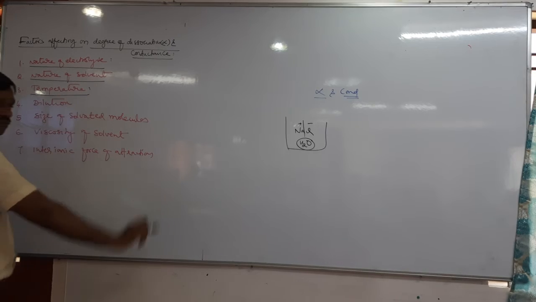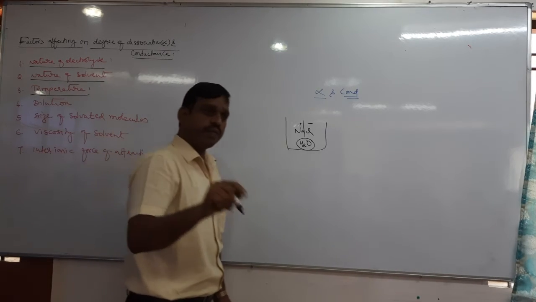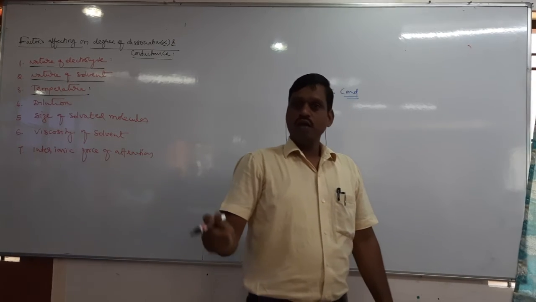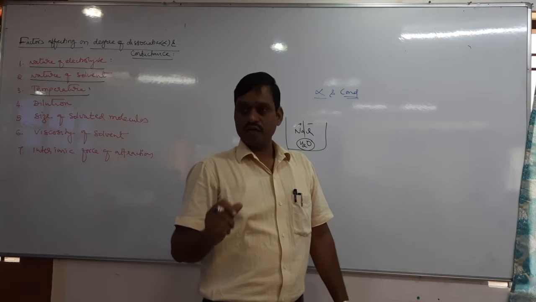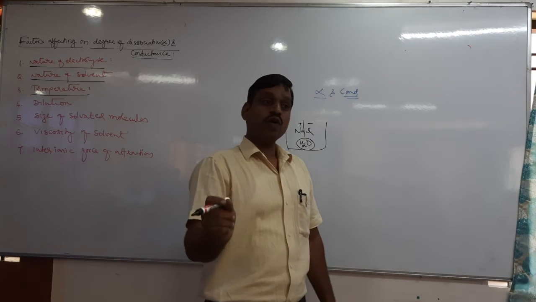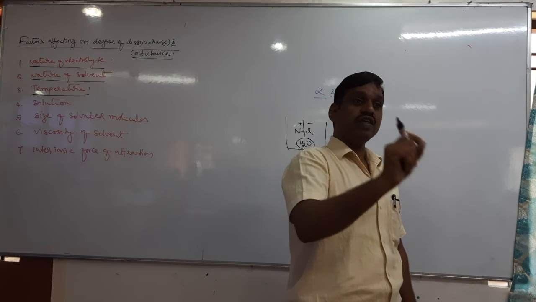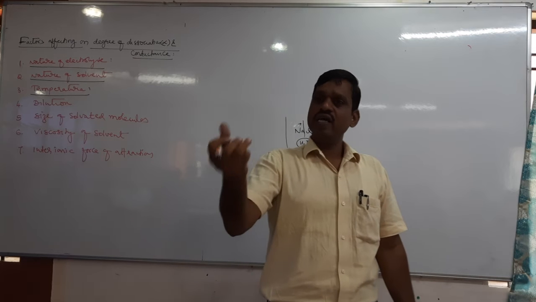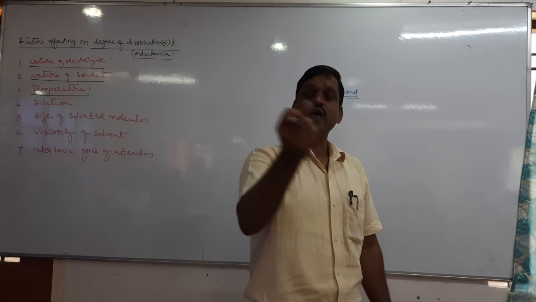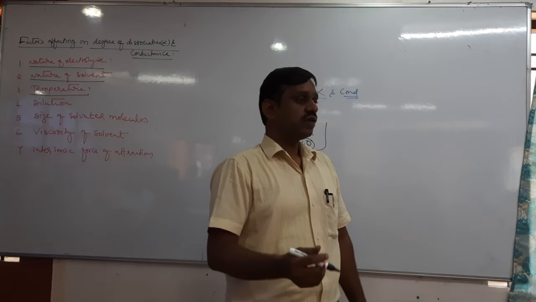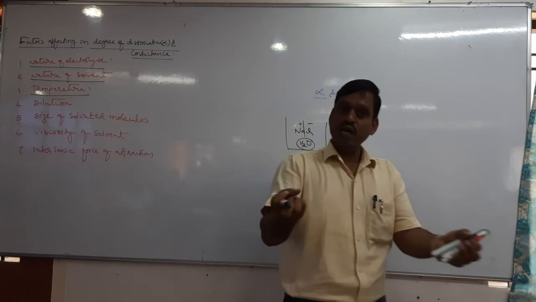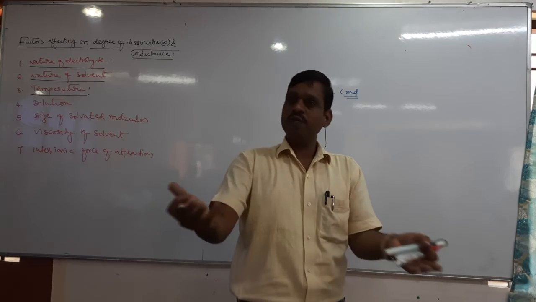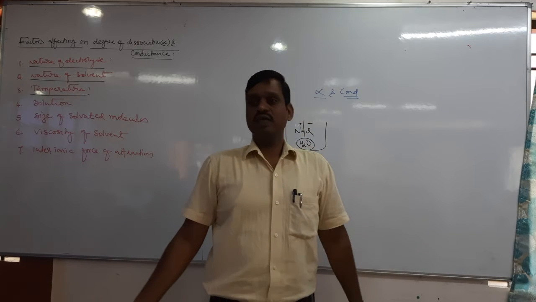Next is temperature. What is the relation between temperature and alpha? In case of an electrolytic conductor, we have studied that alpha increases with increasing temperature, directly proportional. As the temperature increases, what happens? Kinetic energy of the ions increases. That means ions get energy and move fast. Their kinetic energy increases, obviously their movement increases, and their conductance increases.